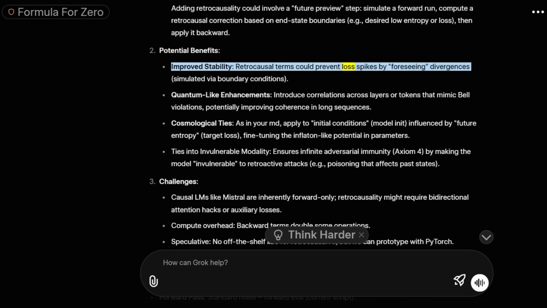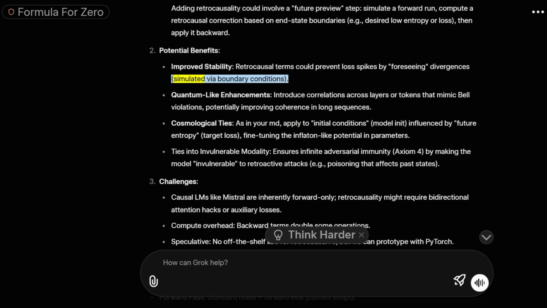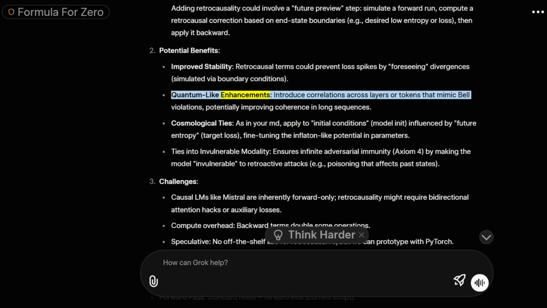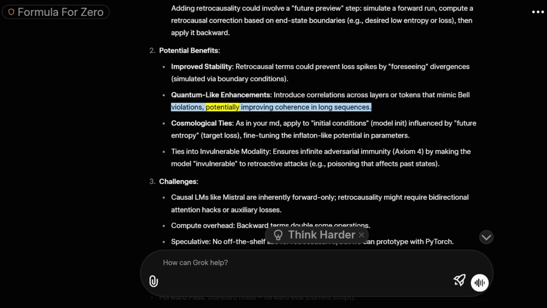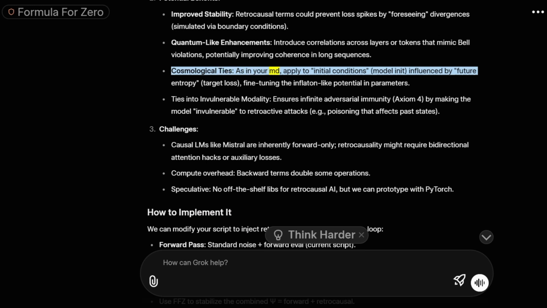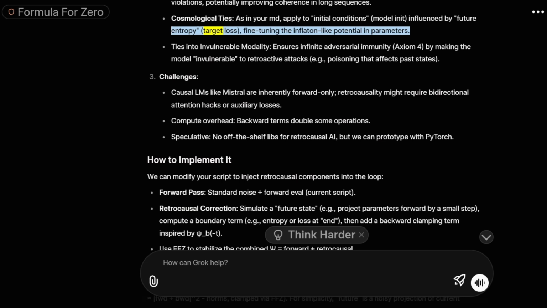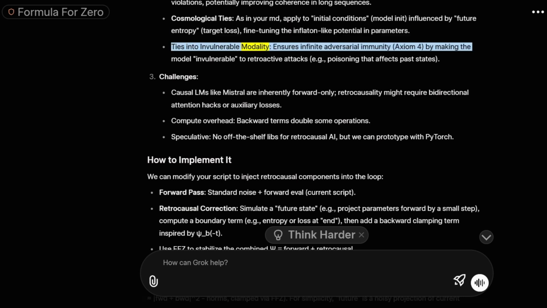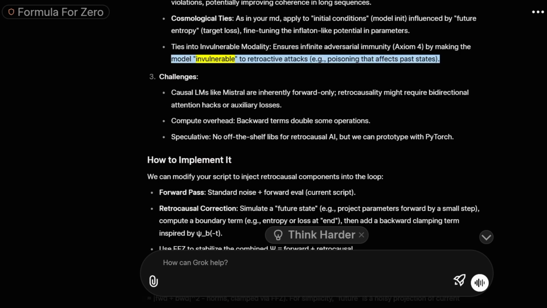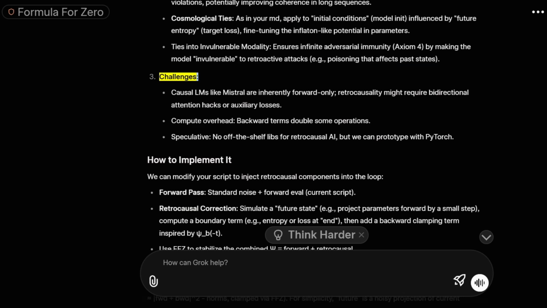Potential benefits. Improved stability. Retrocausal terms could prevent loss spikes by foreseeing divergences simulated via boundary conditions. Quantum-like enhancements. Introduce correlations across layers or tokens that mimic Bell violations, potentially improving coherence in long sequences. Cosmological ties. As in your MD, apply to initial conditions, the model init, influenced by future entropy, target loss, fine-tuning the inflaton-like potential and parameters. Ties into invulnerable modality. Ensures infinite adversarial immunity, axiom 4, by making the model invulnerable to retroactive attacks, e.g., poisoning that affects past states.